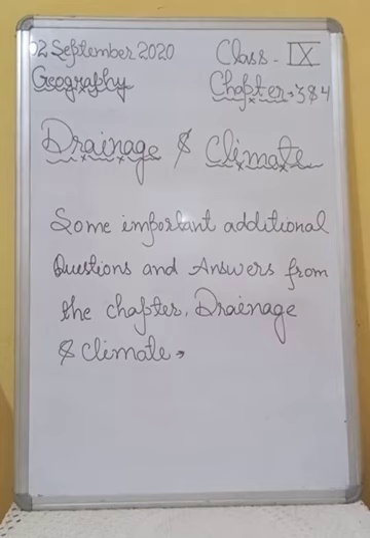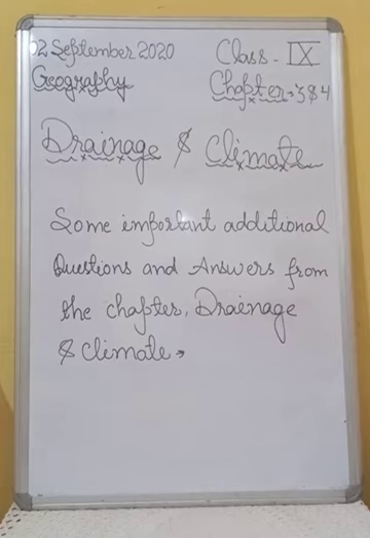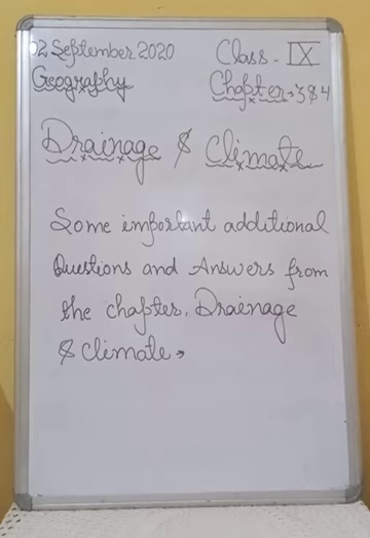After that, question number 3 is, name the elements of climate and weather. Answer number 3 is, elements of weather and climate are temperature, atmospheric pressure, wind, humidity and precipitation.